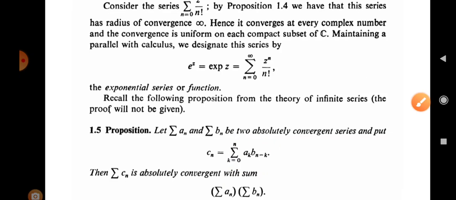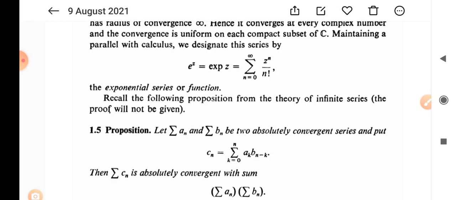So in this chapter we saw power series, and how we define the convergence of a power series by calculating the radius of convergence. If we have that radius of convergence, capital R, then mod z strictly less than R is the region of convergence of that series, and greater than R is the region of divergence, and so on. So today we stop here. We continue our lecture tomorrow with other properties of power series and the corresponding related theorems of analytic functions.